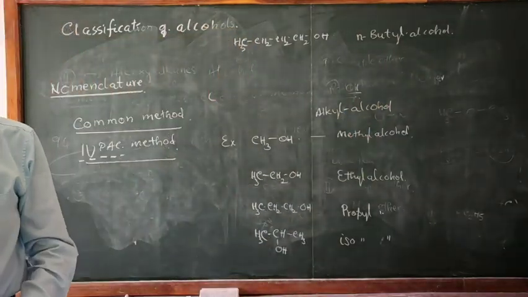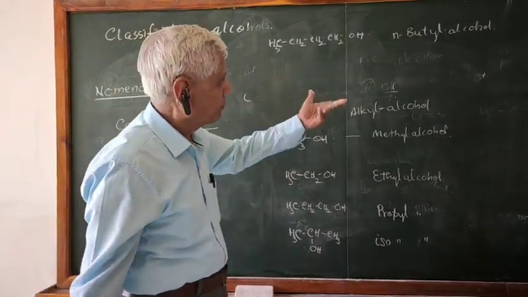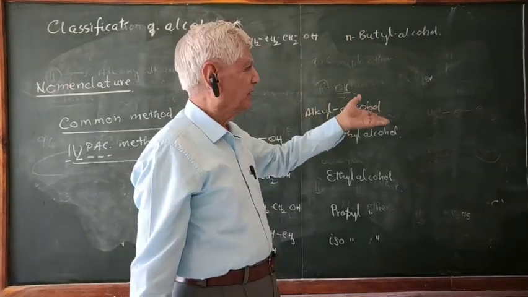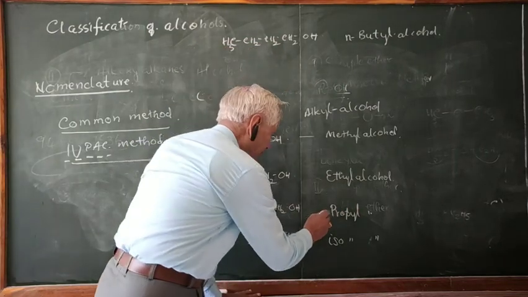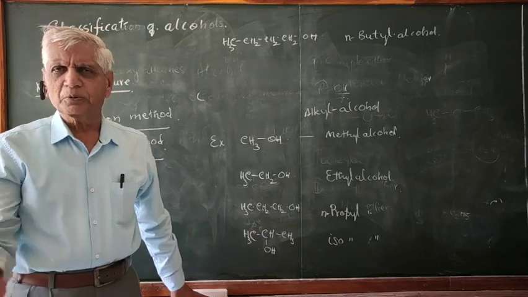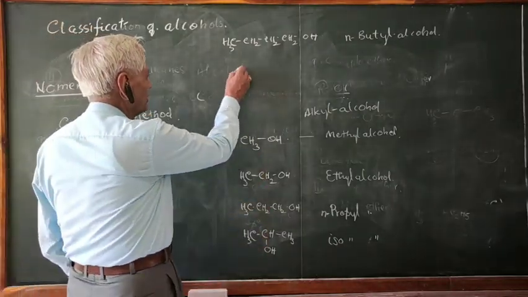If it is an isomer, there you have to mention it very clearly. If it is not an isomer, you may put N or may not put N. It means one and the same. Better if you put N there. Here only three carbons are there. You can call it N-propyl alcohol, but you can also call it propyl alcohol. No problem, no difference. Now here this is N-butyl alcohol. Similarly, this compound.